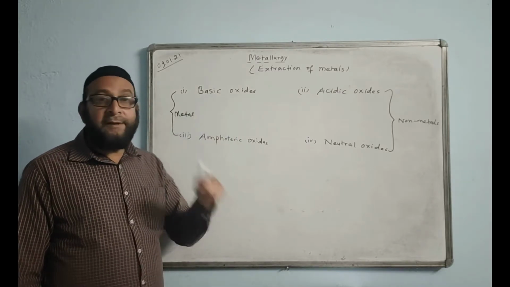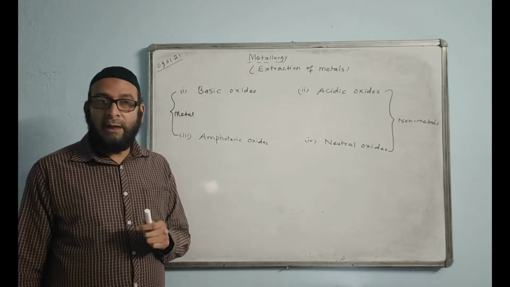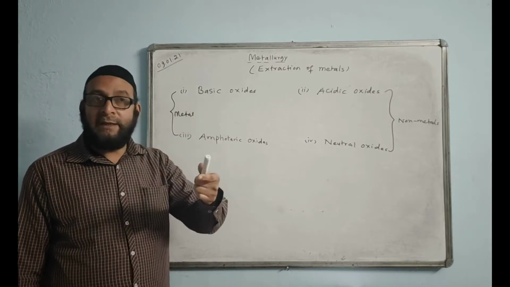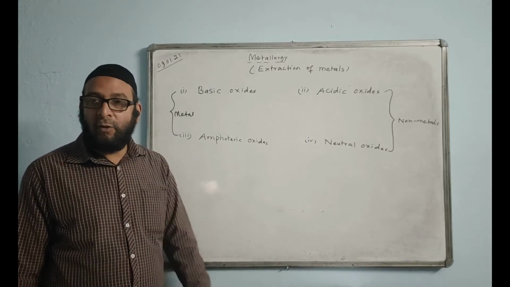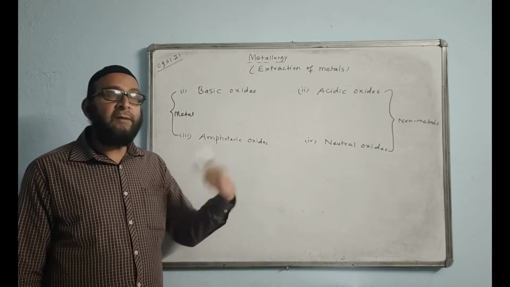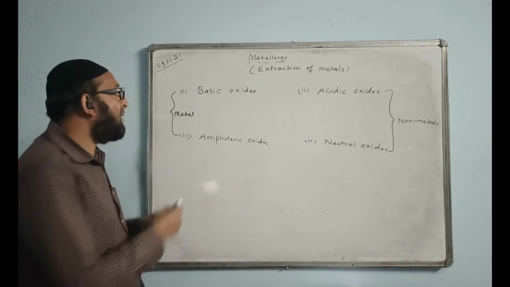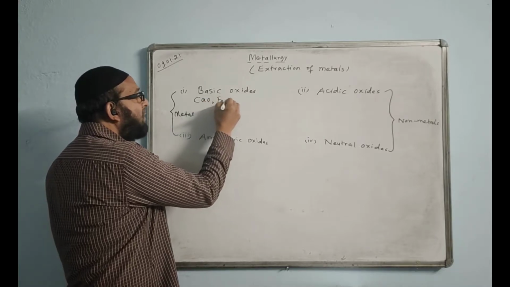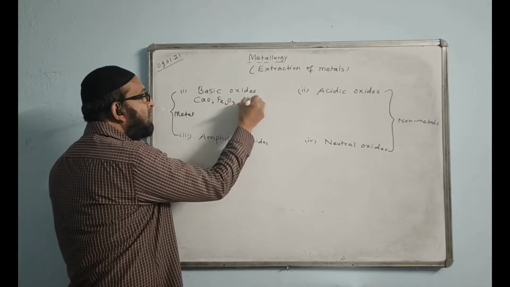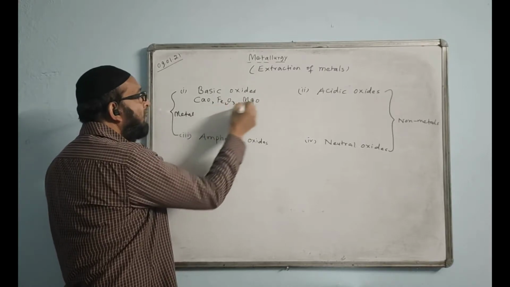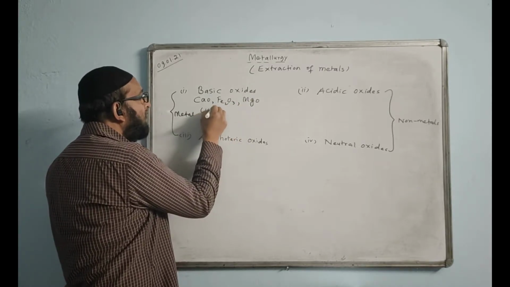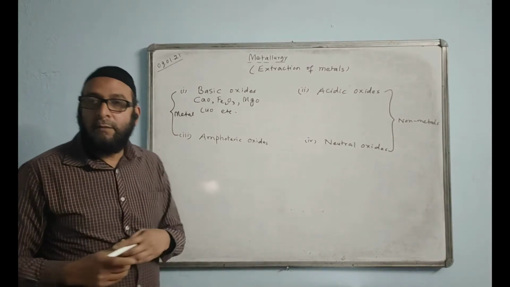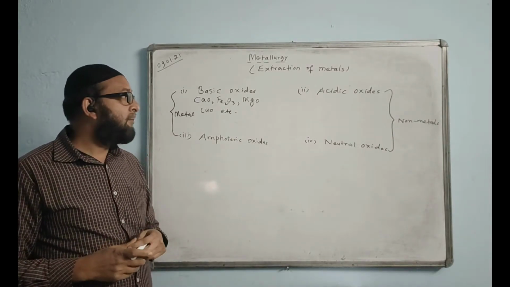Basic oxides, when they react with an acid, give salt and water. That is, a basic oxide will react with the acid to form salt and water, but it cannot react with the base. What are examples of basic oxides? Calcium oxide, iron oxide, magnesium oxide, then copper oxides, etc. They are basic oxides.